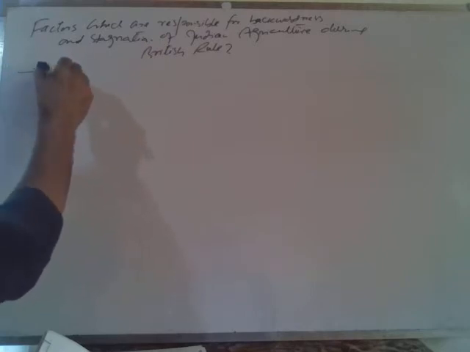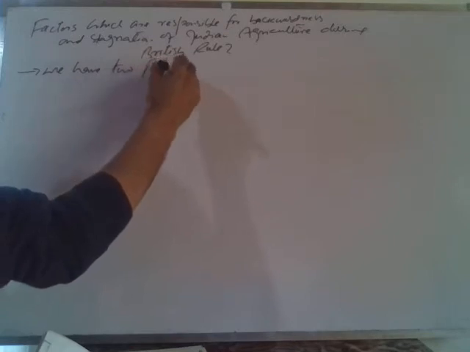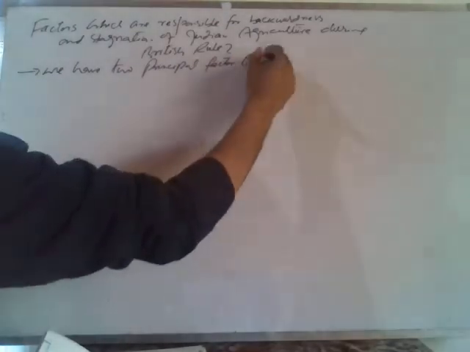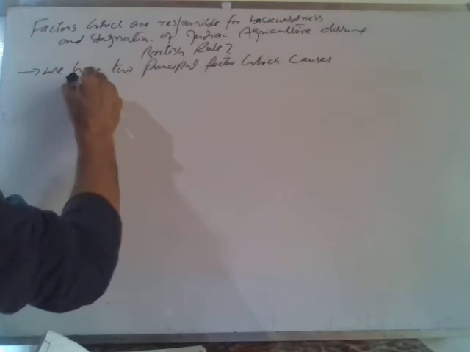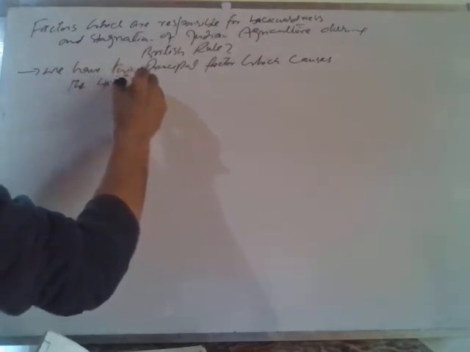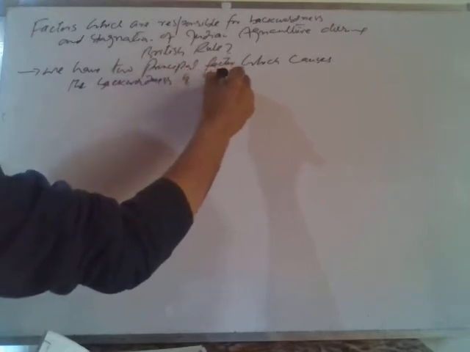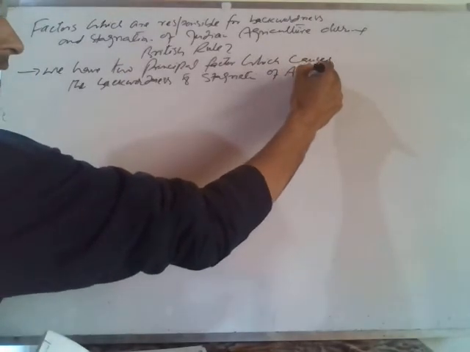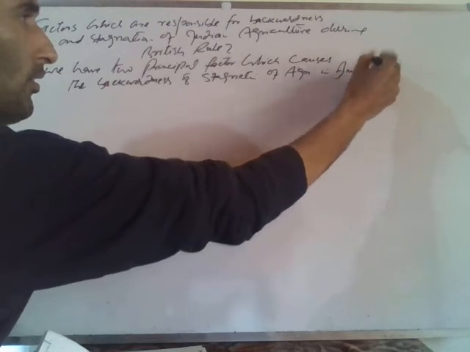We have two principal factors which caused the backwardness and stagnation of agriculture in India during British rule. What are these factors?